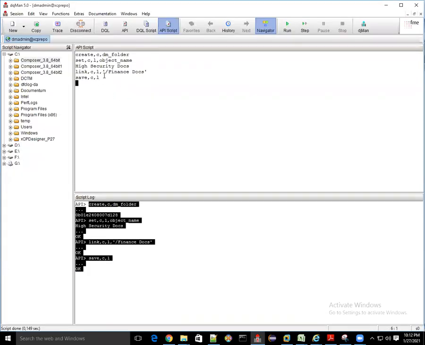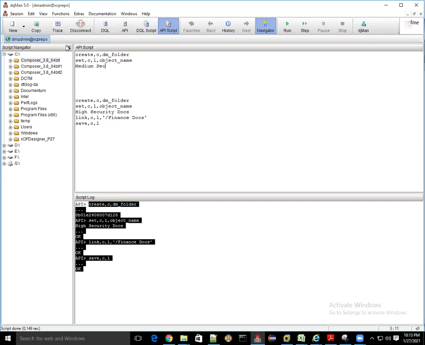So what we'll do again, we can add that: again create comma c comma dm underscore folder, set comma c comma l comma object name, medium security docs.